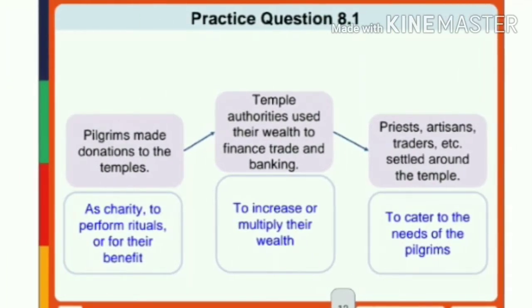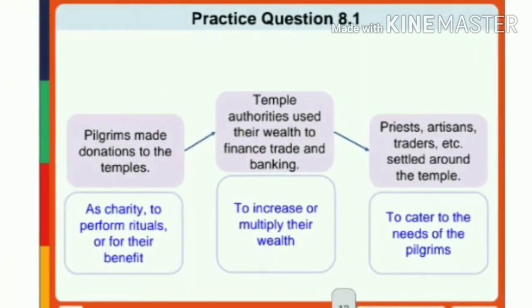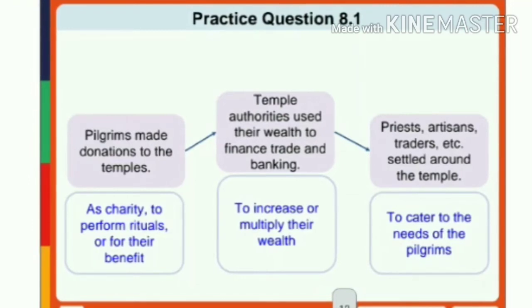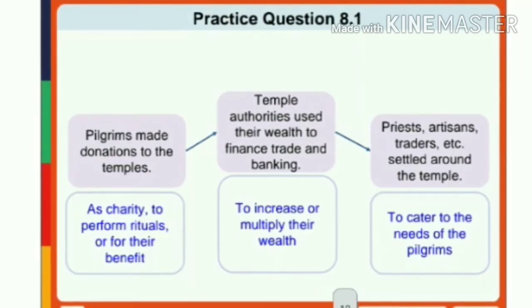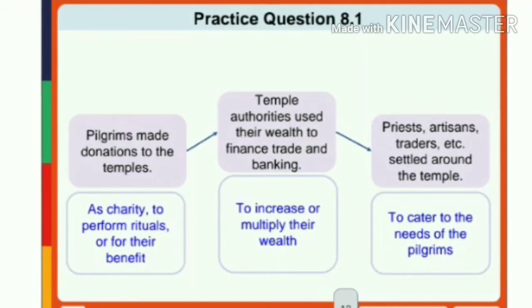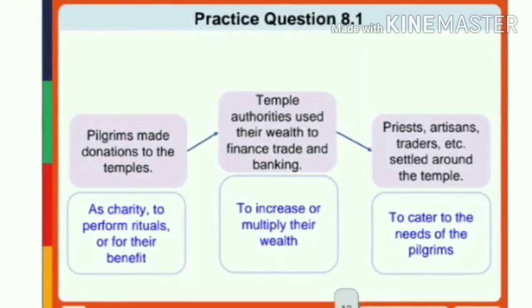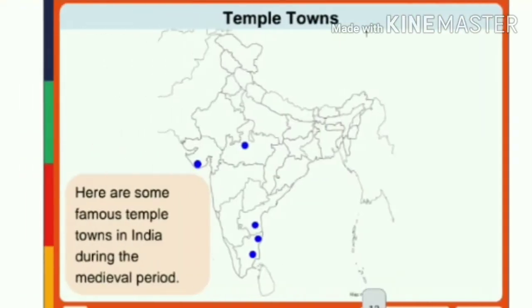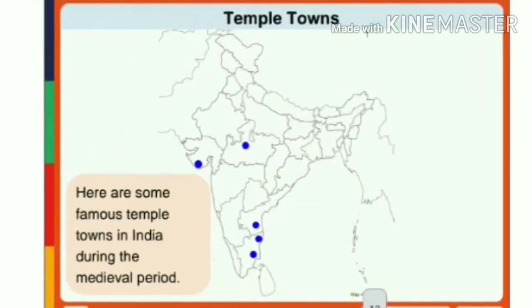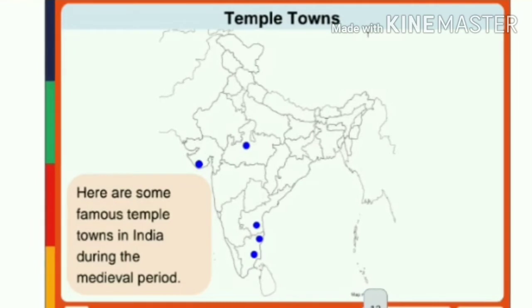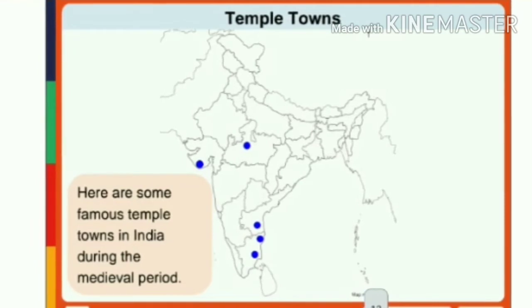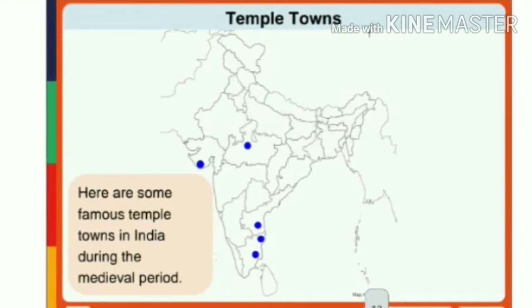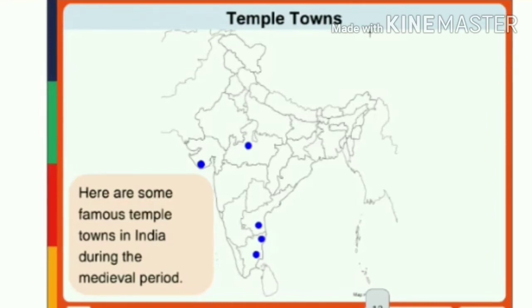Another reason why the kings built these temples was to increase or multiply their wealth, as charity, to perform rituals for their benefit and to cater to the needs of pilgrims. Now let us look at some of the famous temple towns in India during the medieval period. In the map you can see the locations of the temples.